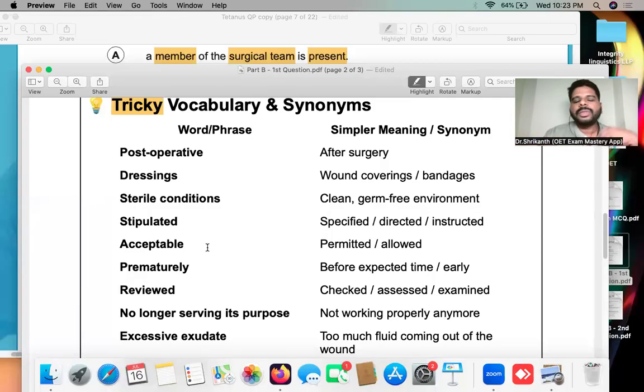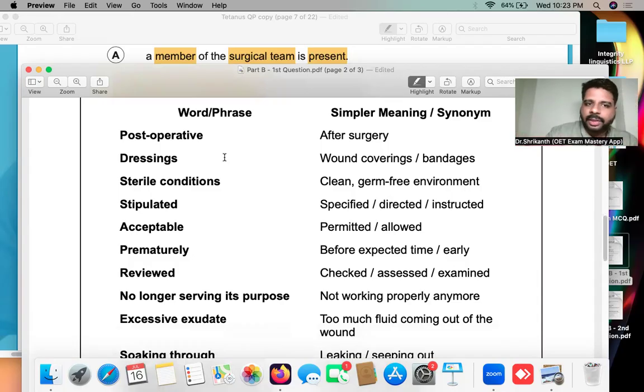One of the most common ways they do it is by giving you tricky vocabulary. When you read certain phrases or words from the question, you must be able to identify certain synonyms. So let's take a look at the common ones in this particular question. Post-operative means what? After surgery. Post means after.